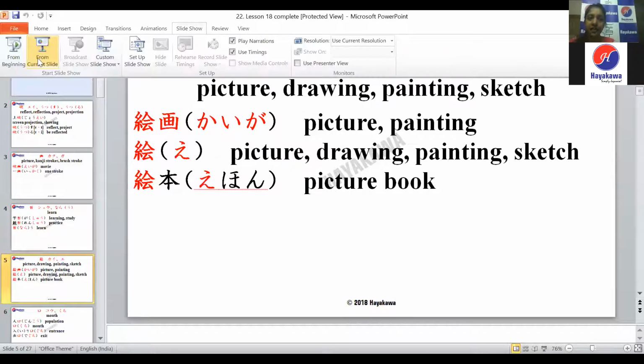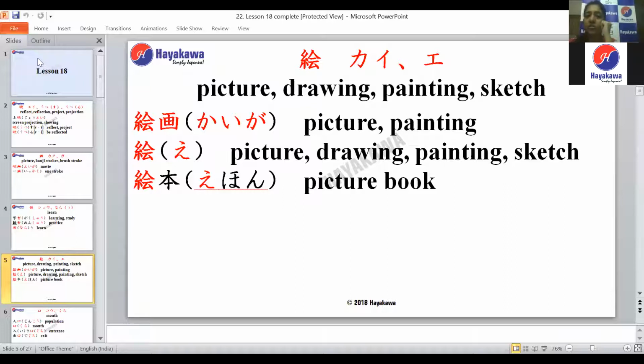The next kanji is the kanji for a picture or a drawing or a painting or sketch, however you put it. It has the readings of kai and a. The kana a alone is a word in Japanese, which means a picture or a drawing or a painting or a sketch. And then you have other words.